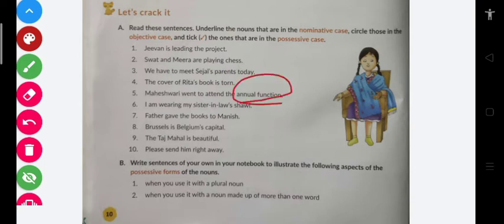Annual function is an object. Clear? Shawl is an object. Book and Manish both are objects. So these are the objective case. Brussels is Belgium's capital. So capital is an object. So right now you have got the idea, and you have to do this in the same way as homework.